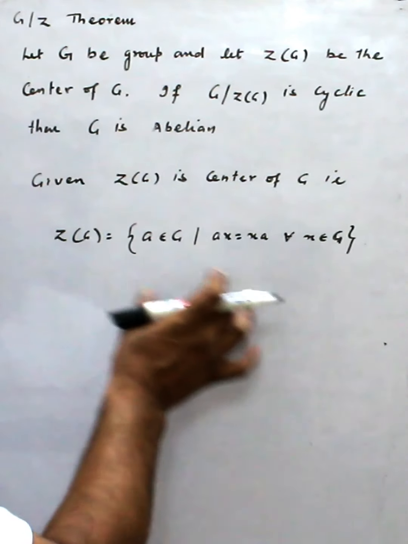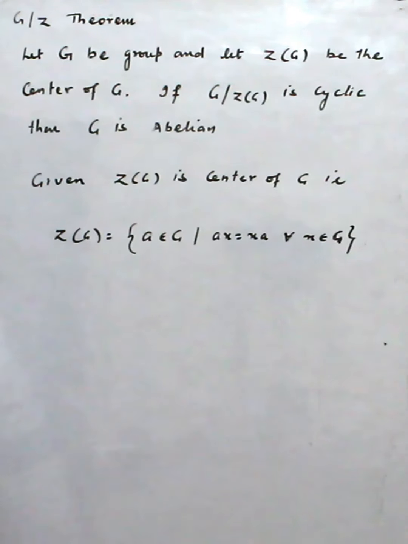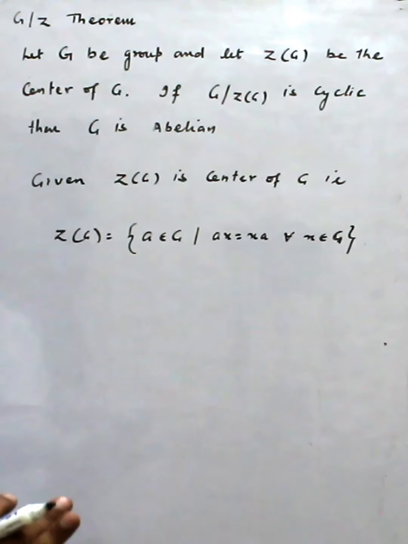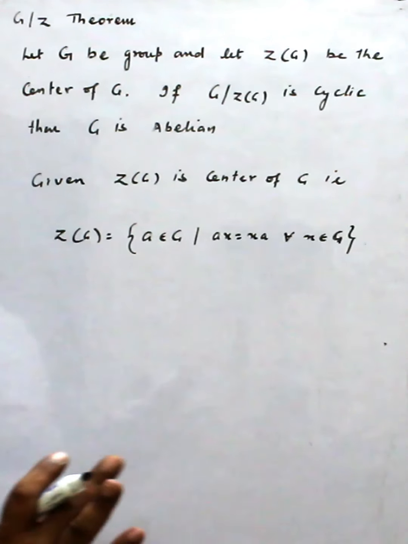Actually, the commutative elements of G are contained. Some elements certainly are commutative. Why? Because at least the identity is, since the identity commutes on the left side and right side, both sides. So at least one element is always there, and we have already proved that Z(G) is a subgroup of G. This we have also proved.